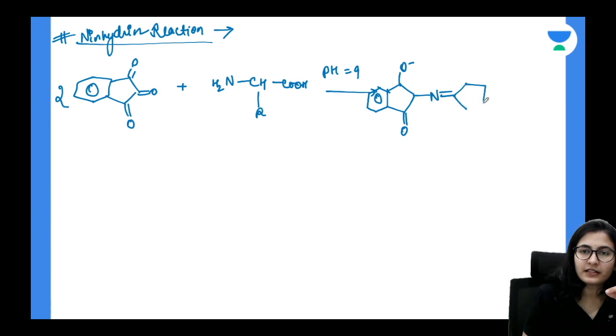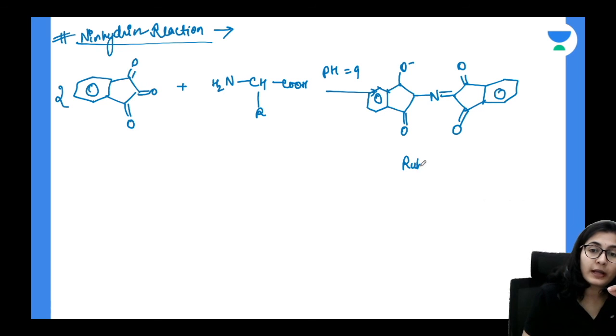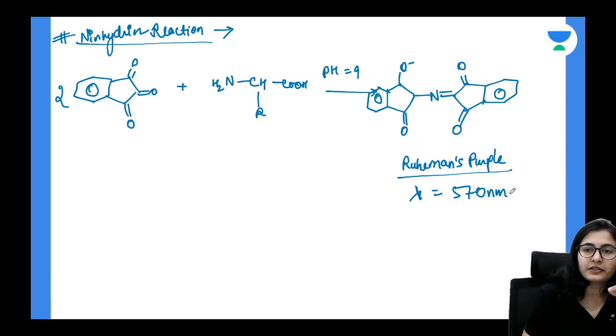Using the amino acid, it is going to make a complex. You have to remember the structure of the complex, because this time the structure was asked. So this is going to be the exact structure. You call it Ruhemann's purple, and the wavelength of this color is 570 nanometer. Along with that, you break down the R group as well as CO2. So what just happened, guys?